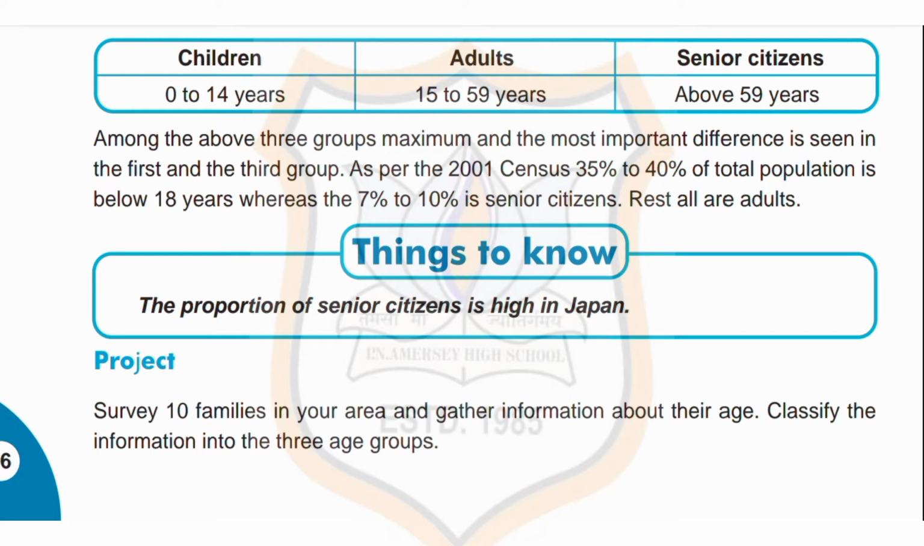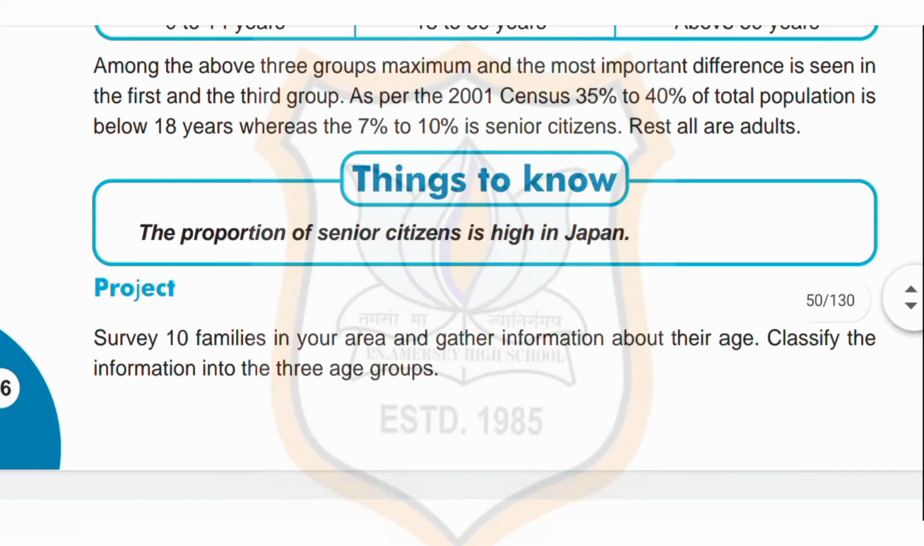Now you can do one project. Survey 10 families in your area and gather information about their age. Classify the information into the 3 age groups.